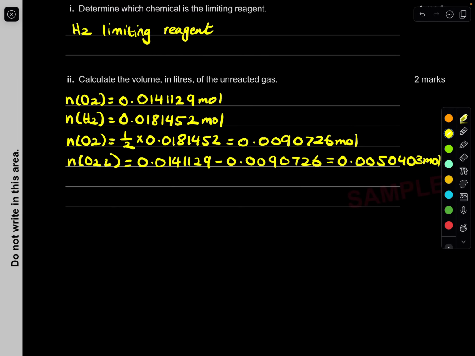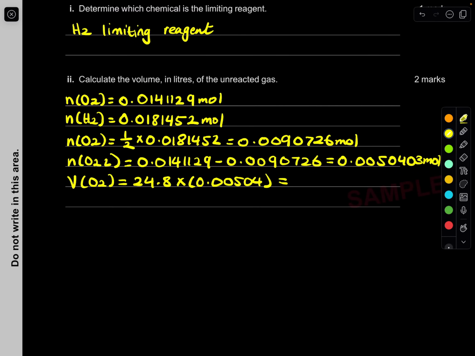Now we can just calculate the volume using n equals V over Vm, where Vm is 24.8. So basically multiply this mole by 24.8 and we get our volume. So the volume of oxygen that's going to be unreacted is 24.8 times 0.00504 and so on.